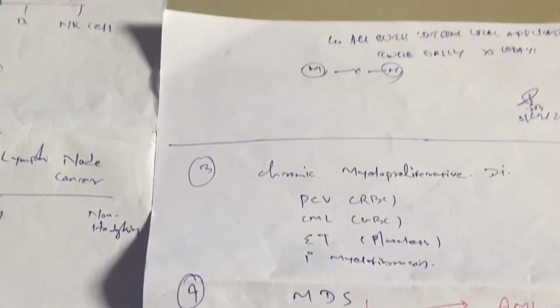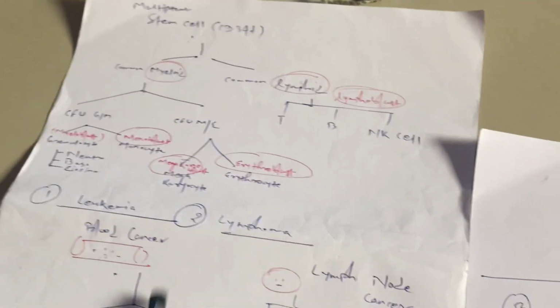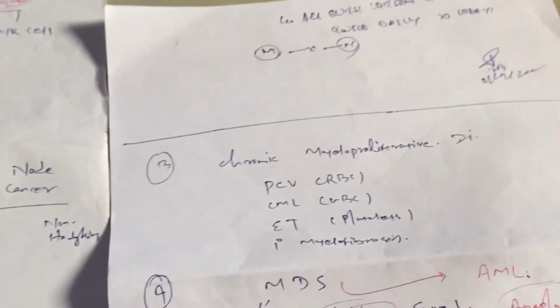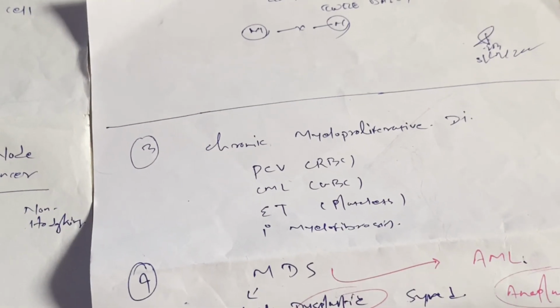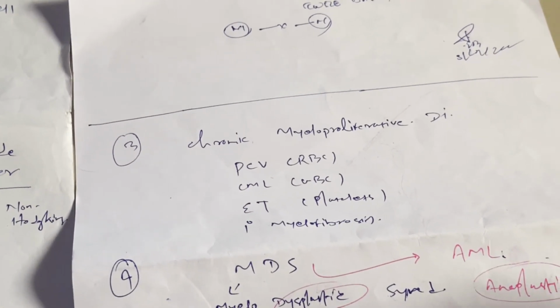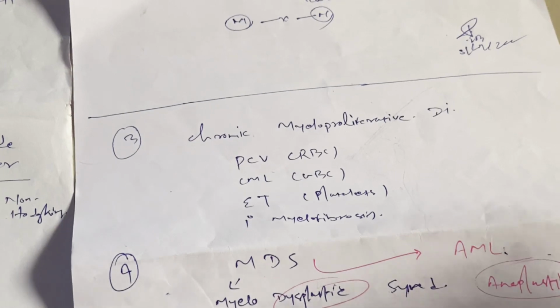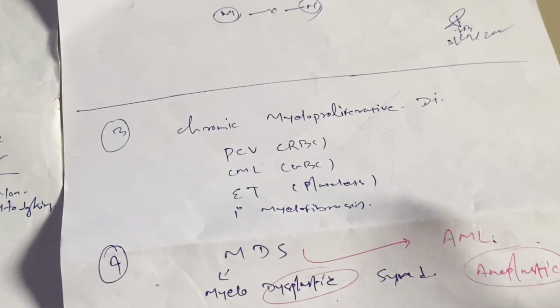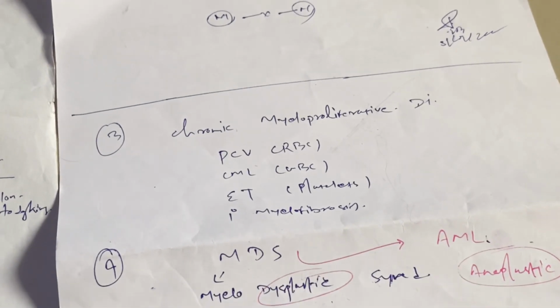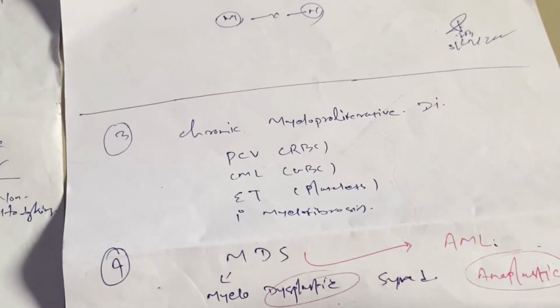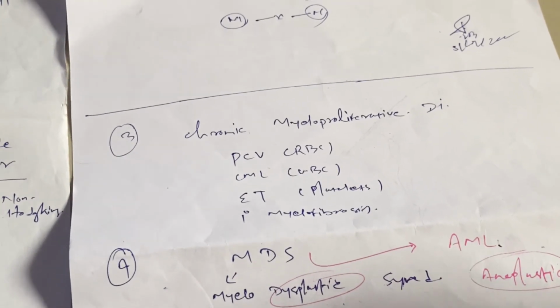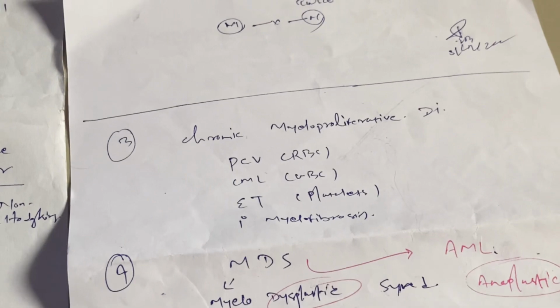In all the above three cancers, I mean leukemia, lymphoma, and this one, the cells are anaplastic. In cancer cells, the cells are anaplastic, but in case of MDS, myelodysplastic syndrome, dysplasia comes before anaplasia, so it's a pre-cancer stage.